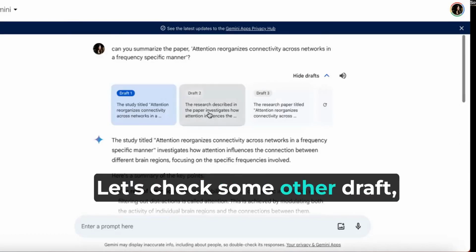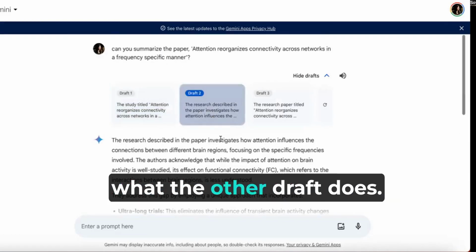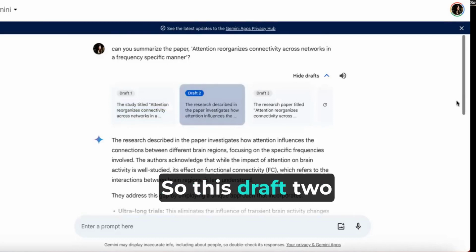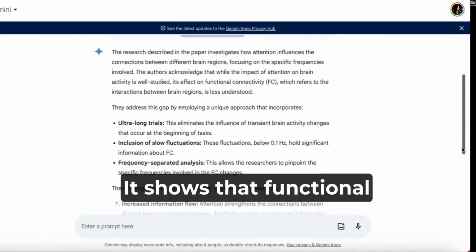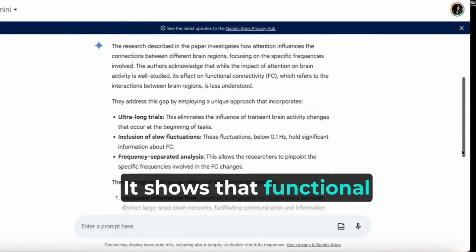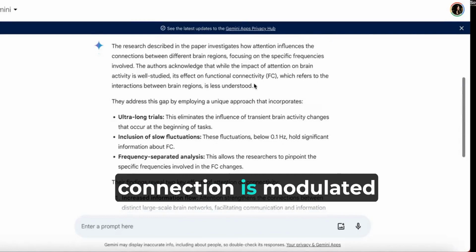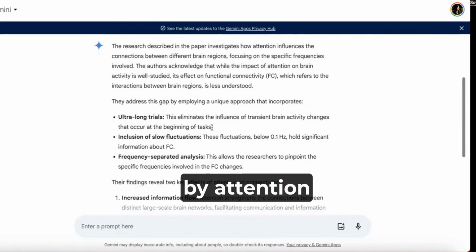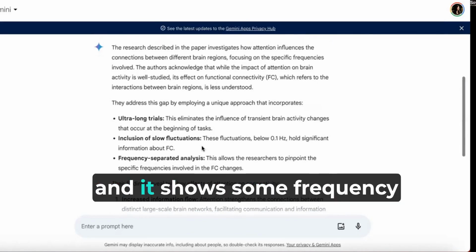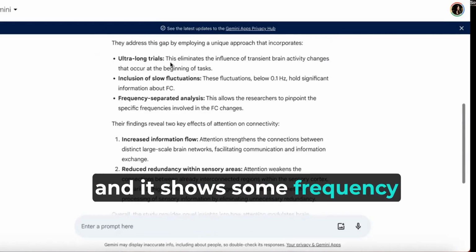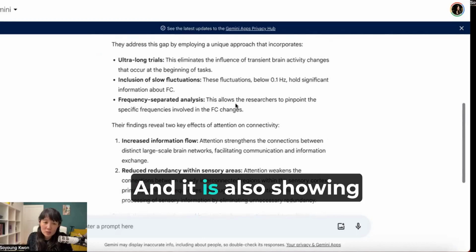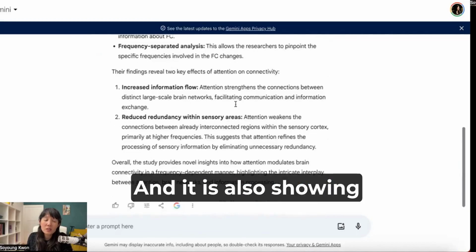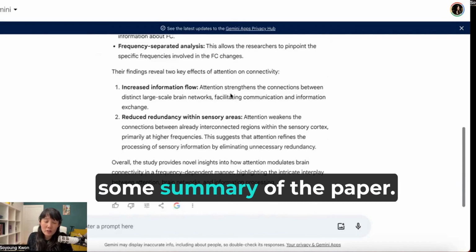Let's check what the other drafts do. So draft 2 has a summary. It shows that functional connection is modulated by attention, and it shows some frequency dependent result. And it is also showing some summary of the paper.